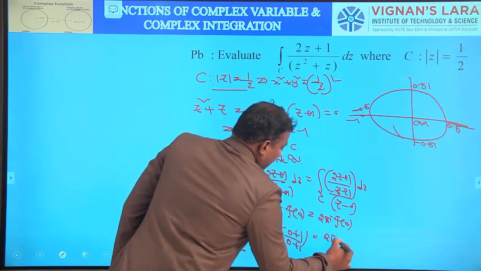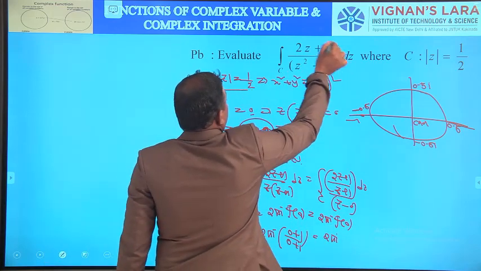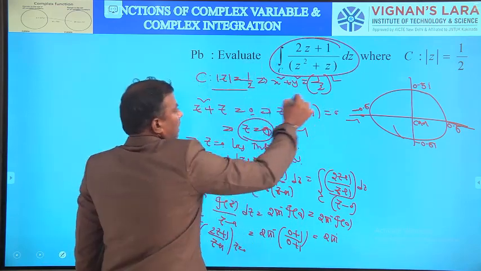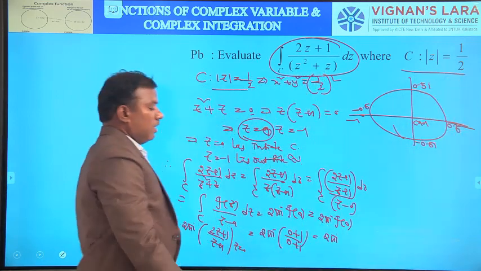That is, the integration of (2z + 1)/(z² + z) dz along the circle |z| = 1/2 is equal to 2πi.